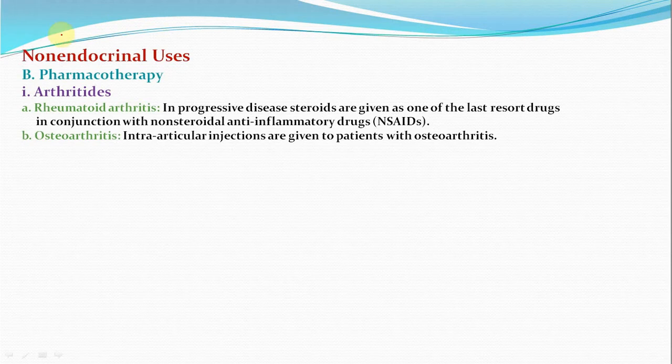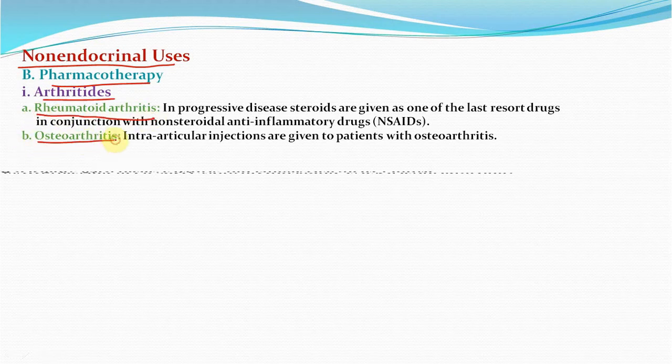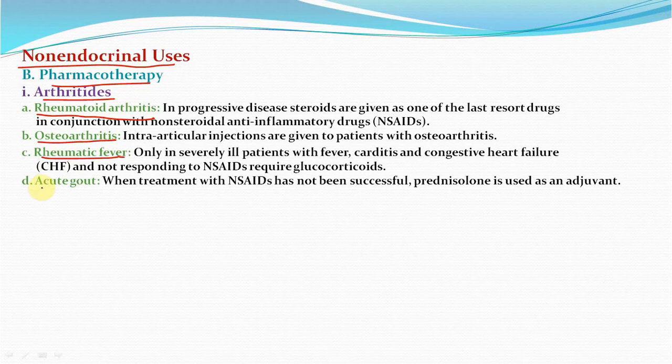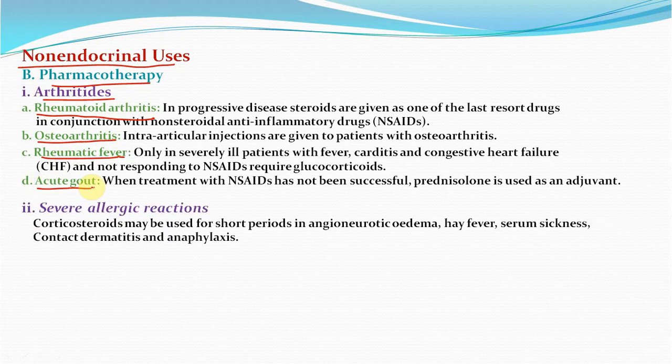Non-endocrinal uses. Pharmacotherapy. In case of arthritis, that can be rheumatoid arthritis, osteoarthritis, rheumatic fever and acute gout. It can be used in severe allergic reactions. Corticoids are used for short periods in angioneurotic edema, hay fever, serum sickness, contact dermatitis and anaphylaxis.